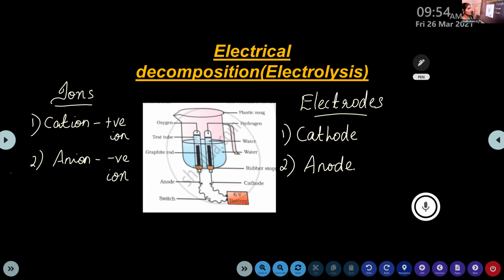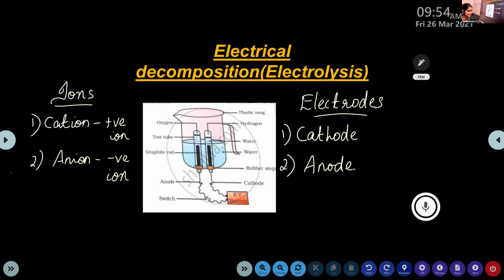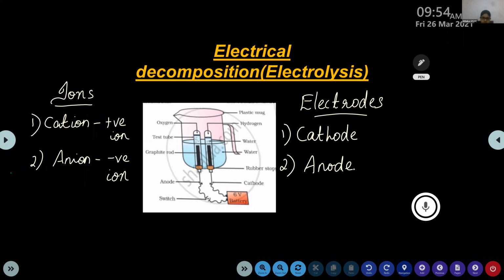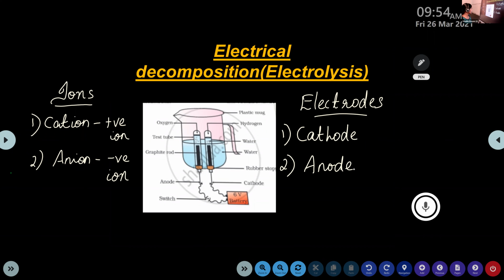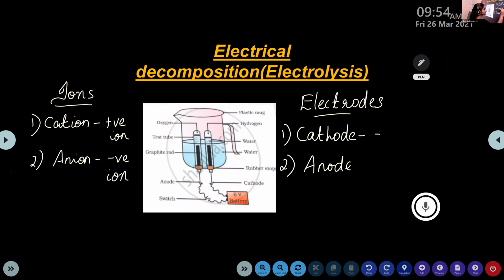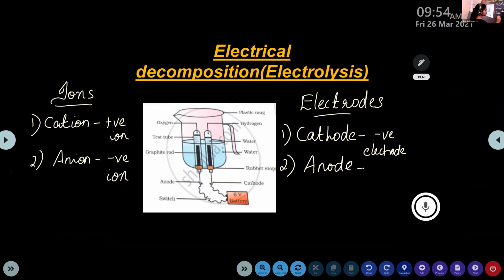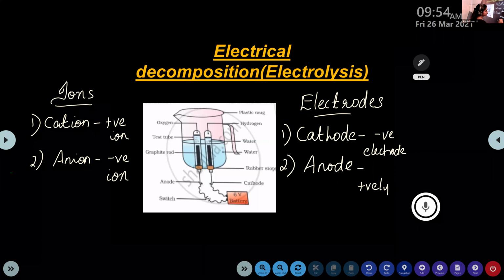This is different from ions. What's the charge of cathode? Opposite to that of ions. Negative. Yes, cathode is negatively charged. And next one, anode, is positively charged.